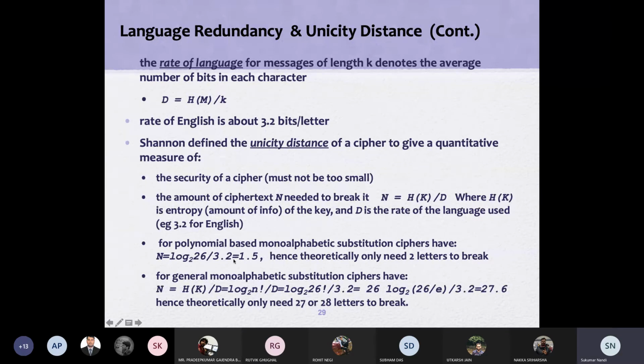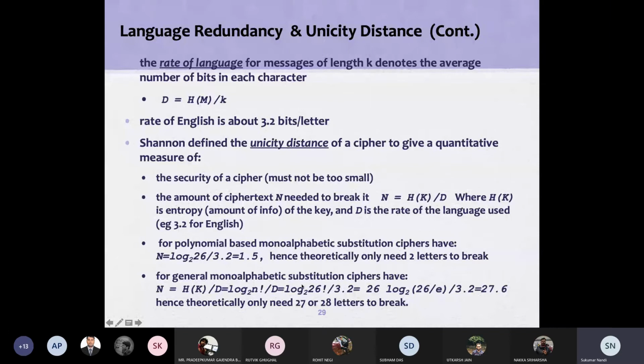Similarly, in the other scenario, when we take the permutation of all alphabets, that is 26 factorial, one of the permutations will be picked up and used as the key. How many characters are required to break it?